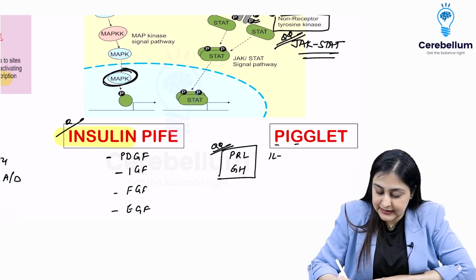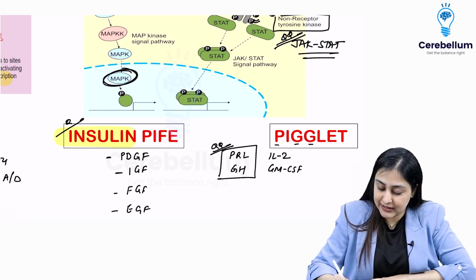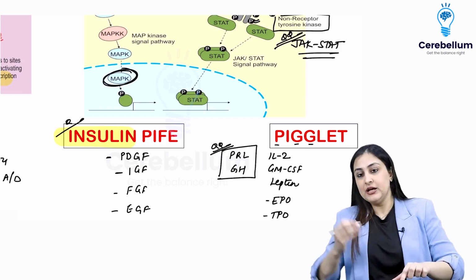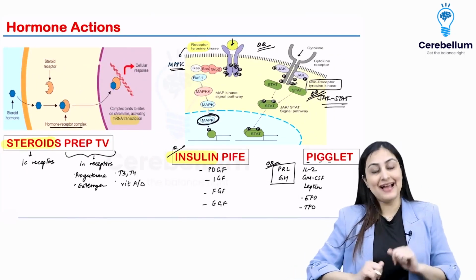So I is interleukin 2, G is GM-CSF, so granulocyte monocyte colony stimulating factor. From L you have leptin, and E and T are EPO and TPO, so erythropoietin and thrombopoietin. So all of these act via JAK-STAT. So this is our hormone actions.